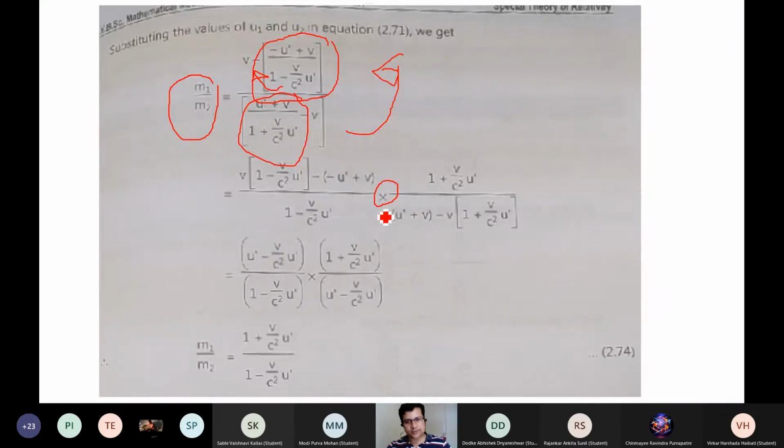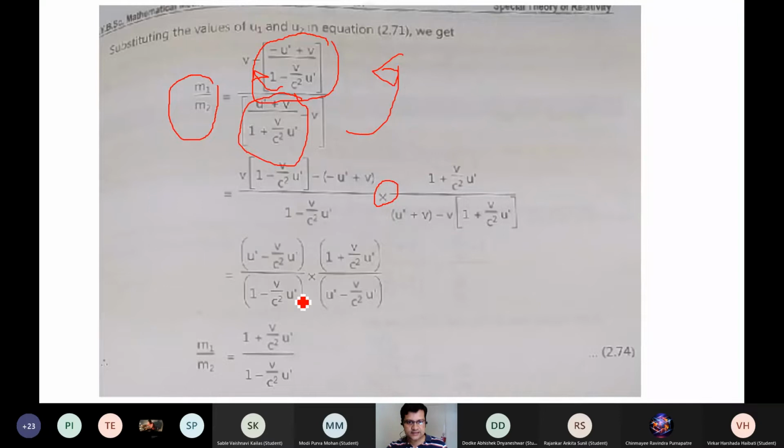I think there is no problem on the mathematics part, but just the rearrangement of the terms you need to do over here, and take certain things common and express in a certain way, so that you will get this common thing. I mean to say u prime minus v by c square u prime over there, and 1 plus v by c square u prime over there.